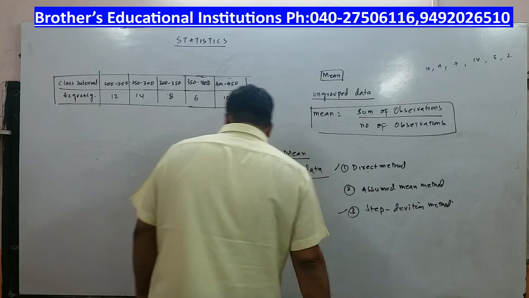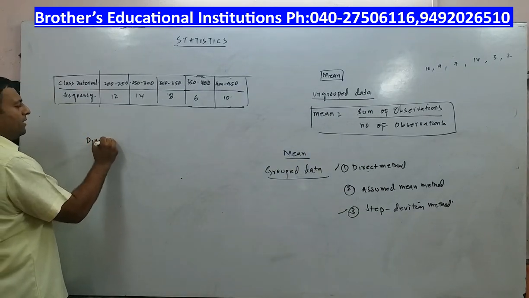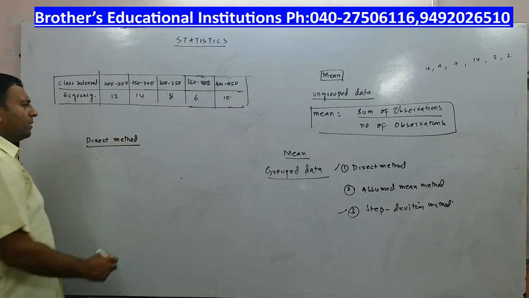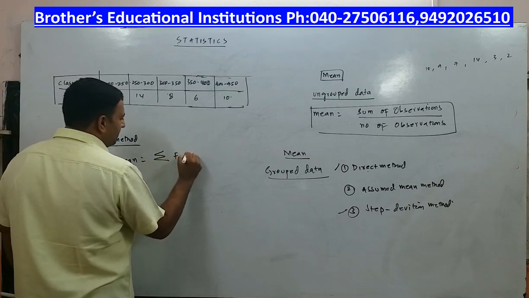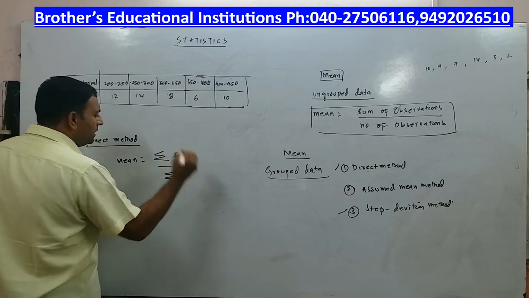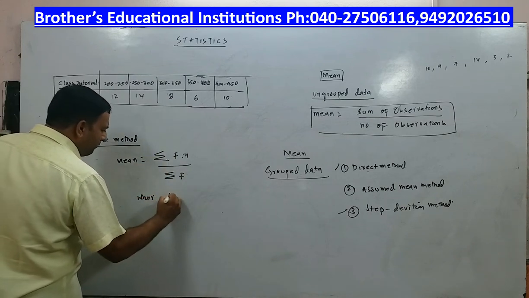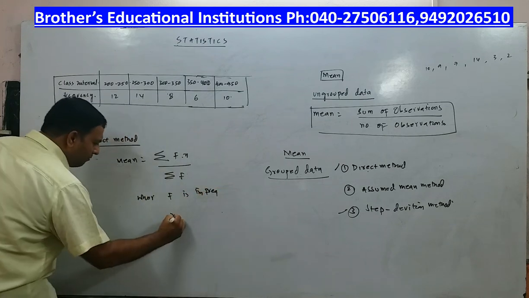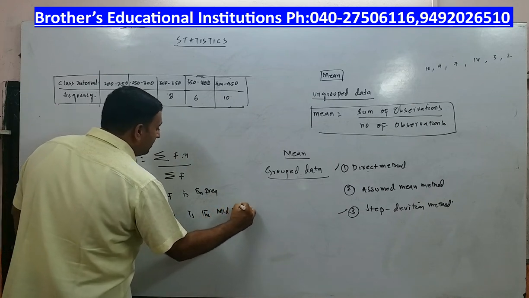Now, what is this direct method? Now, let me write the formula today for you for mean in direct method. Direct method. What is this? Alright, in direct method, mean is given by the formula. Mean is equal to sigma fx by sigma f, where what is f? F is the frequency. What is x? X is the mid value.